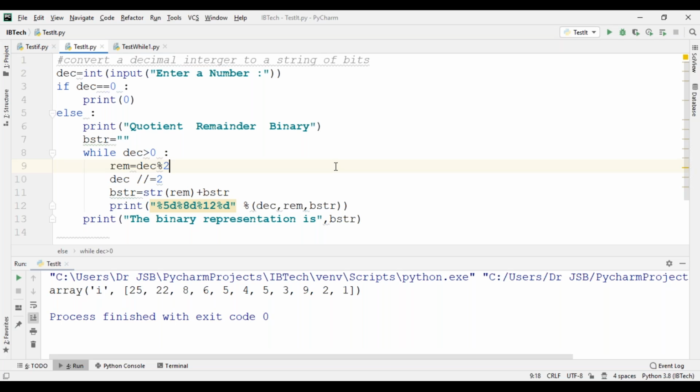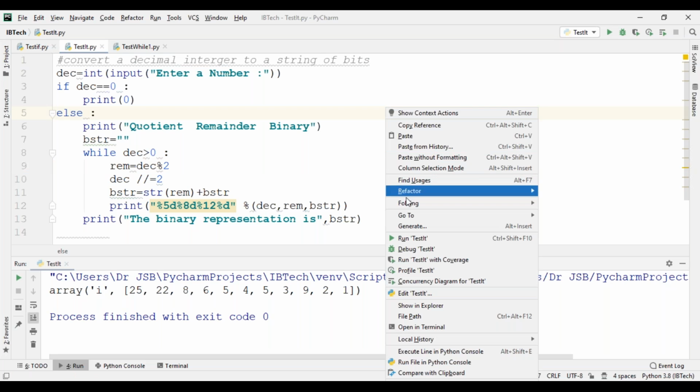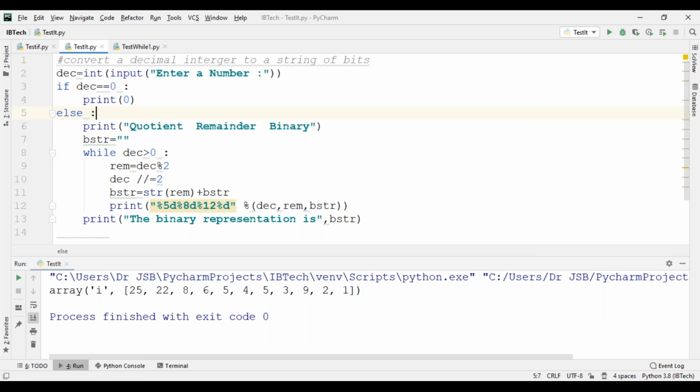Now print. Each and every time, 5 spaces for decimal, 5 spaces for remainder, then 12 spaces for the binary string format. See now, we can observe. Then finally, the binary representation of bstr.